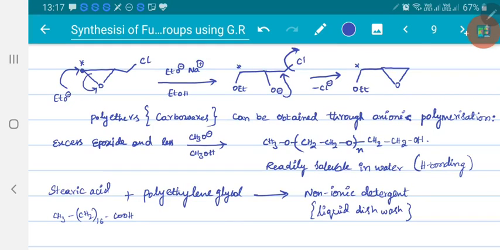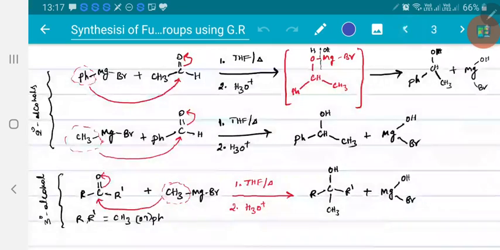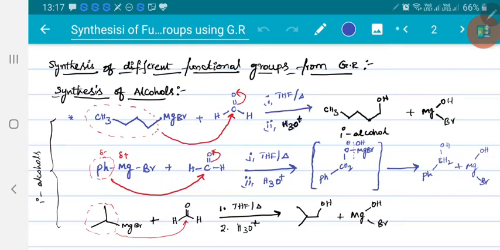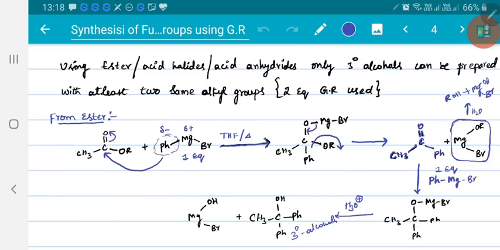Anyhow, what we are discussing here is preparation of alcohols. To prepare primary alcohols, we require formaldehyde. So Grignard reagents are allowed to react with formaldehyde to form primary alcohols. When they are allowed to react with acetaldehyde, you will get secondary alcohols. When they are allowed to react with ketones, you will get tertiary alcohols.